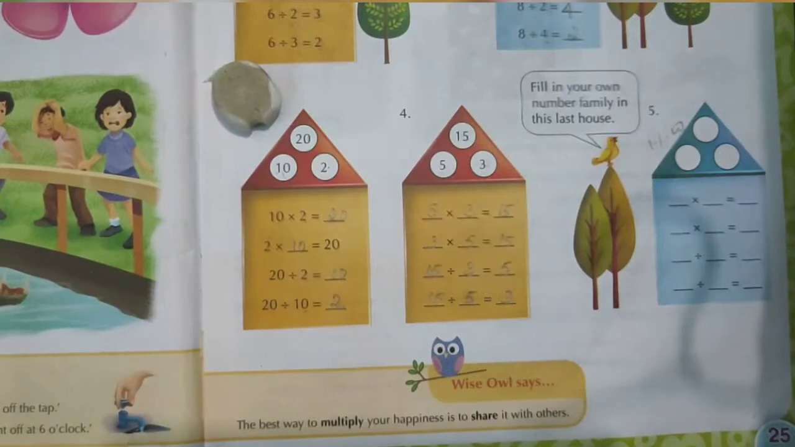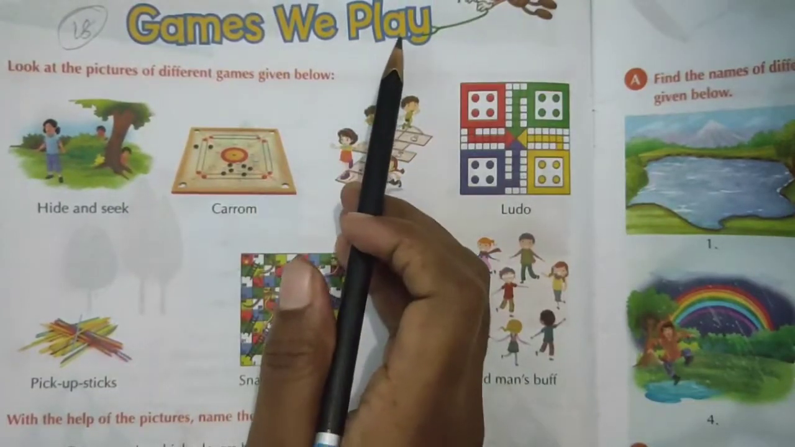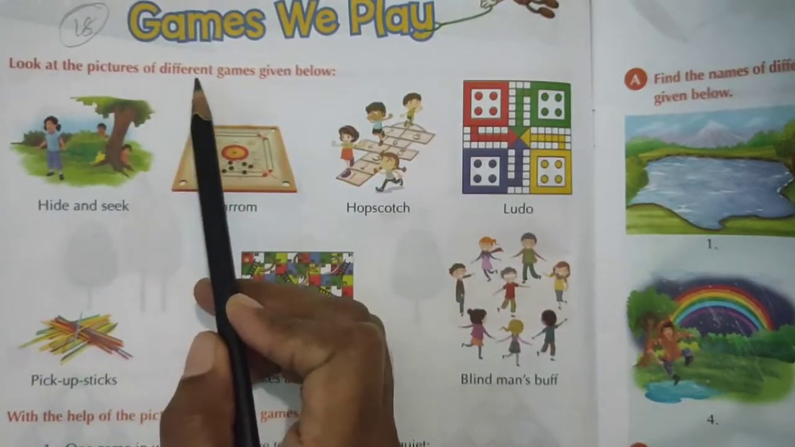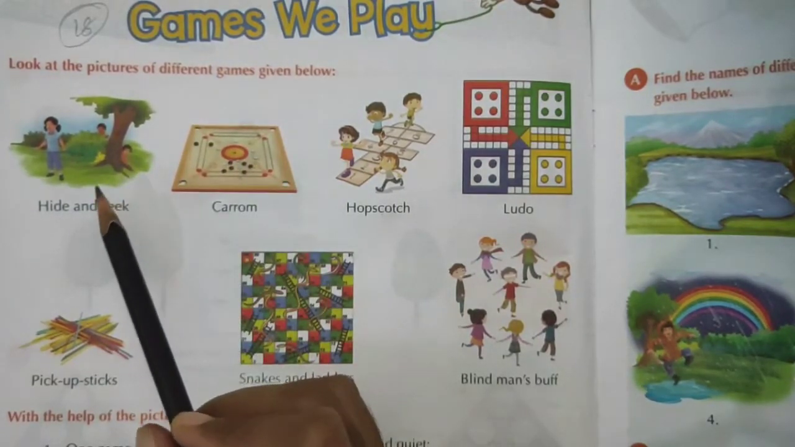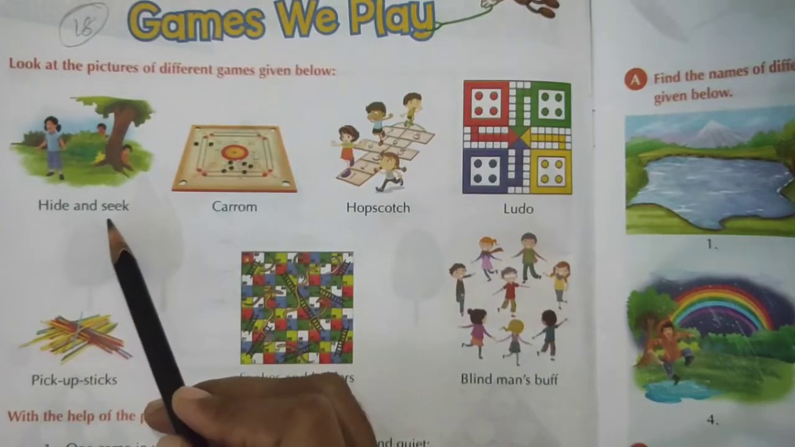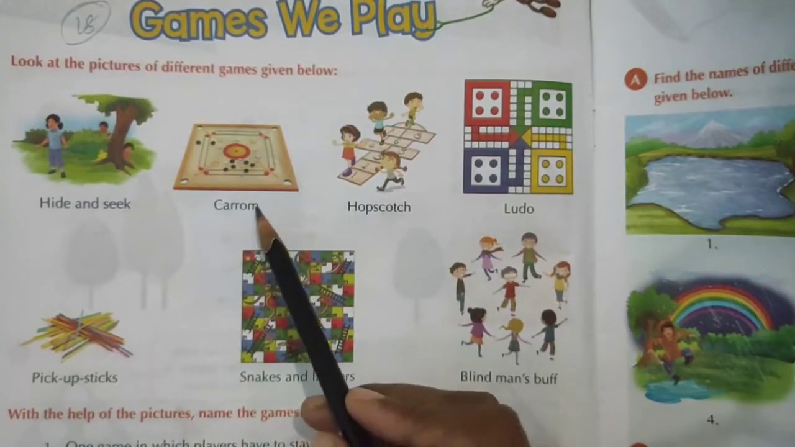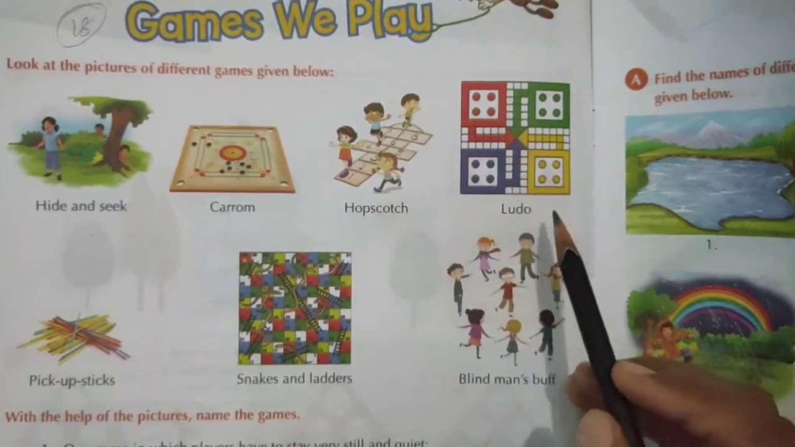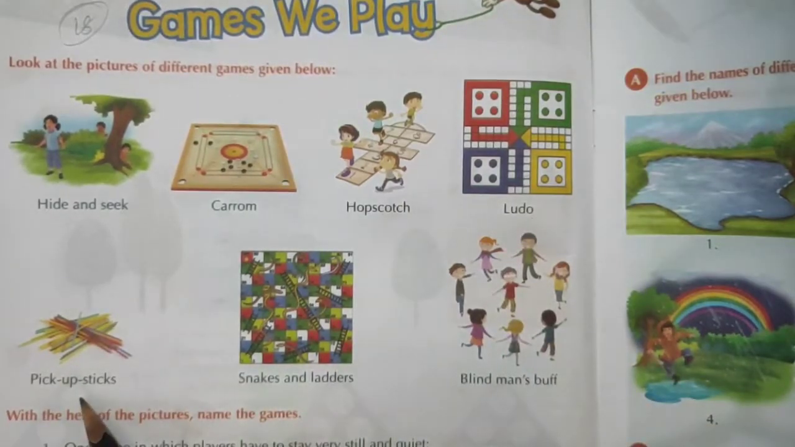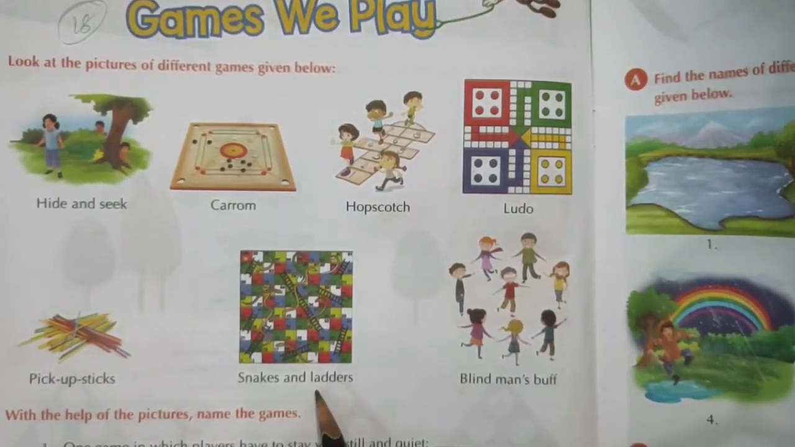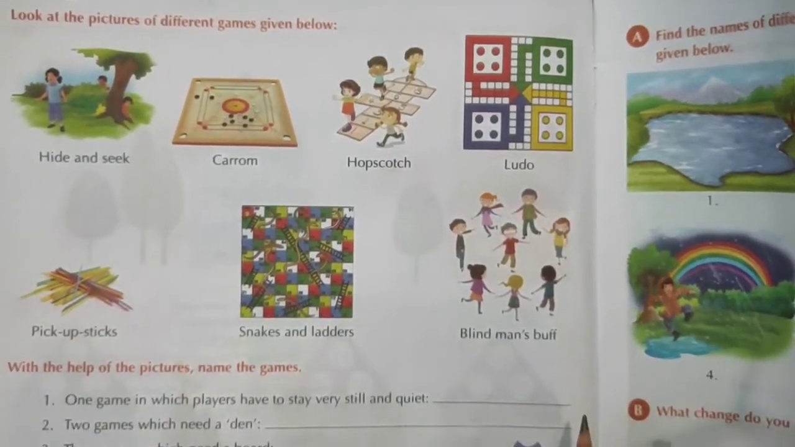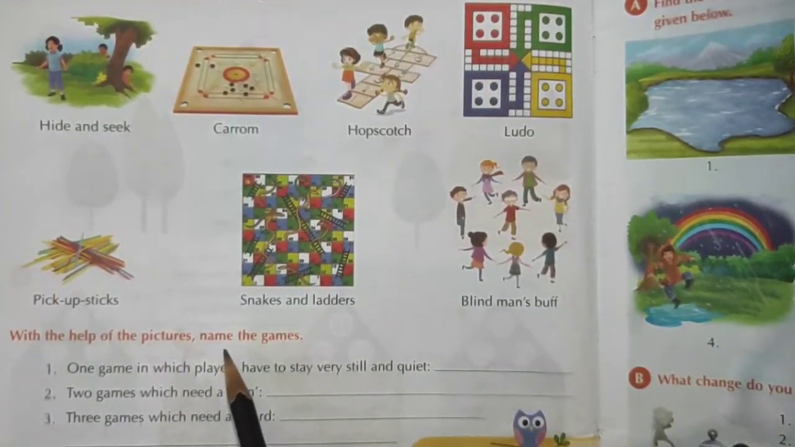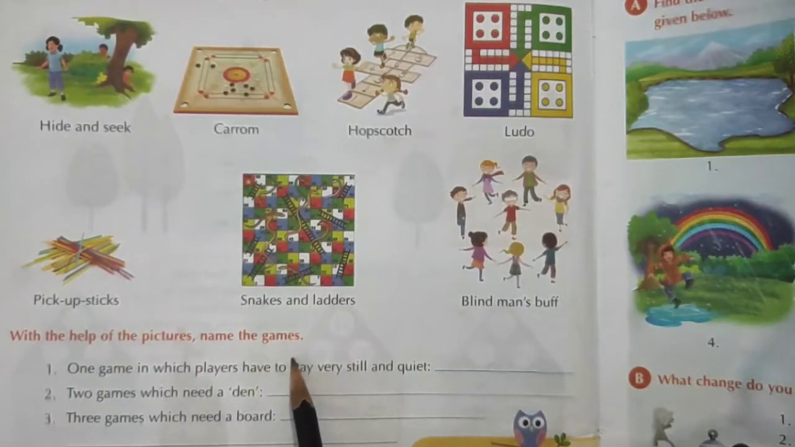take the next page. Games we play. Look at the pictures of different games given below. Let's see what are the pictures. Hide and seek, carom, hopscotch, ludo, pick up sticks, snakes and ladders, blind man's buff. Okay, with the help of this picture we have to find out the names of games.